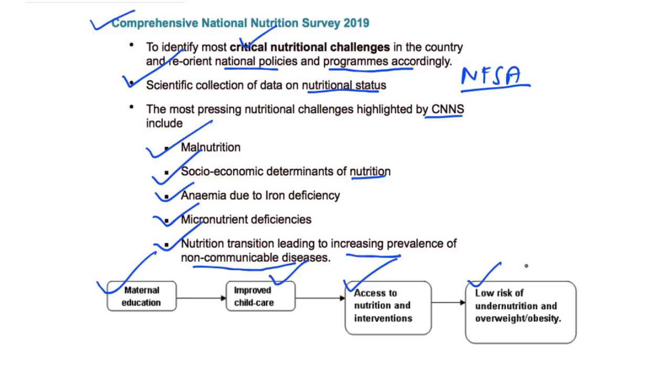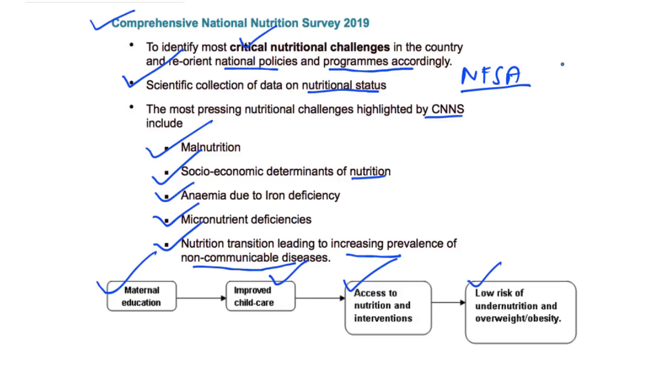So this highlights the linkage between the maternal education and the level of nutrition of children in India. So these are few points which are highlighted by this survey, which was released by the Ministry of Health and Family Welfare. Now, as far as various definitions of the malnutrition are concerned, you can go through today's PDF where we have provided the definition of malnutrition, what is meant by the term stunting and wasting, what is obesity, etc.